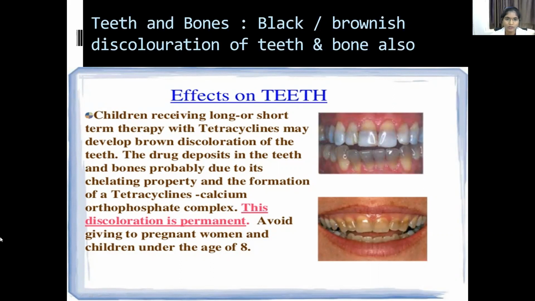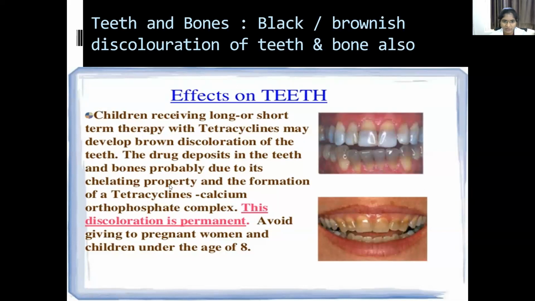Children receiving long or short-term therapy with tetracyclines may develop brown discoloration of the teeth.